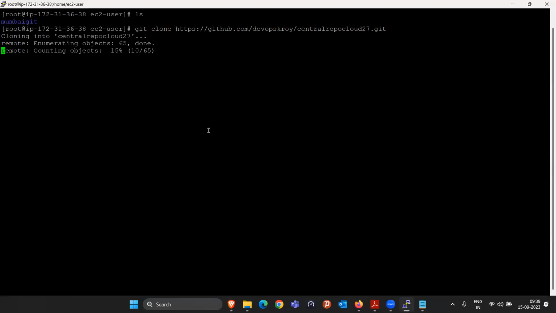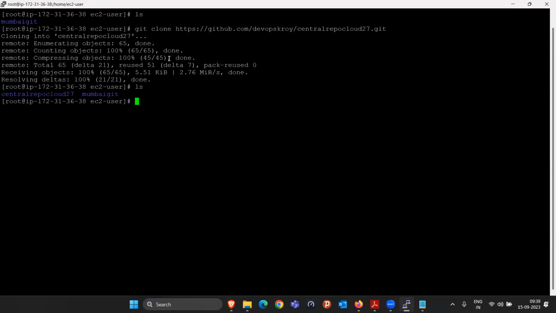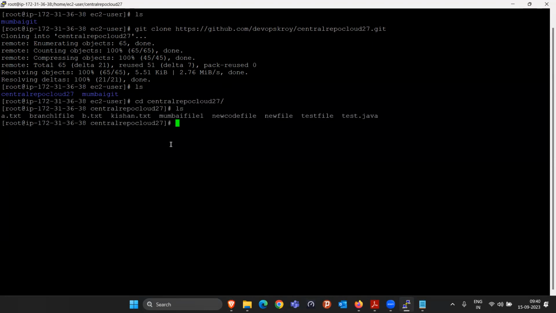That's it. If you press enter now, they will automatically create a directory with exactly the same name as your repository. Let's go inside this directory. And here you are seeing all the files, everything.